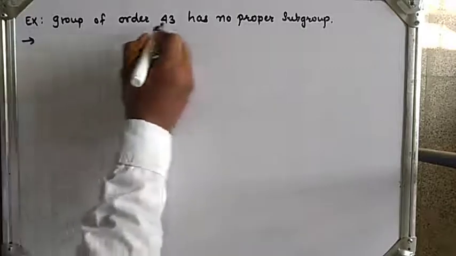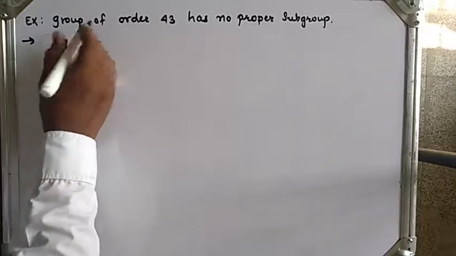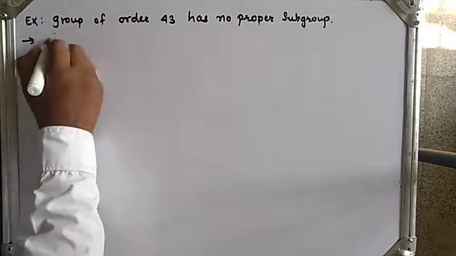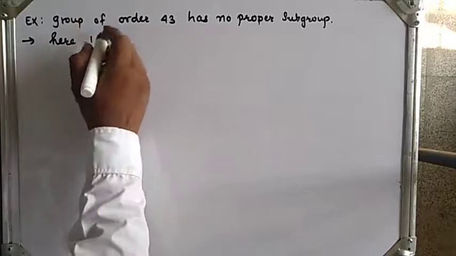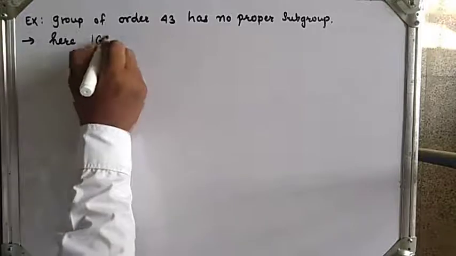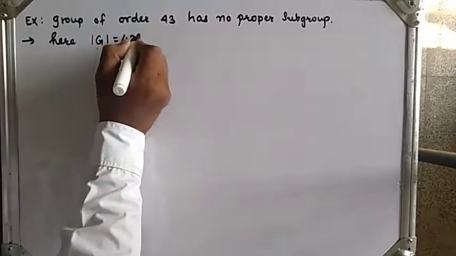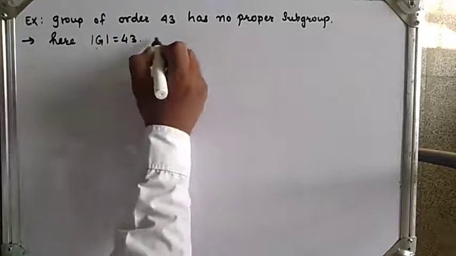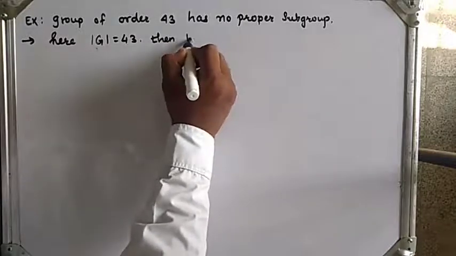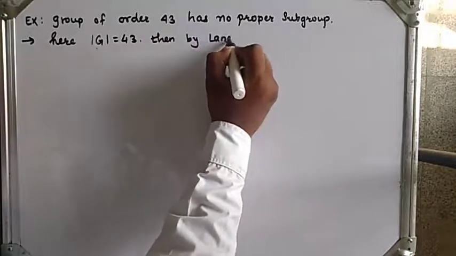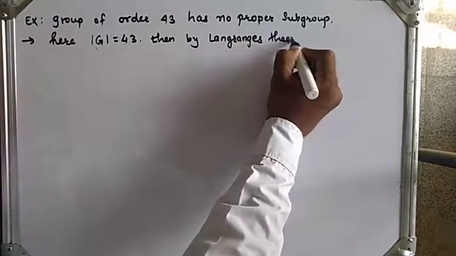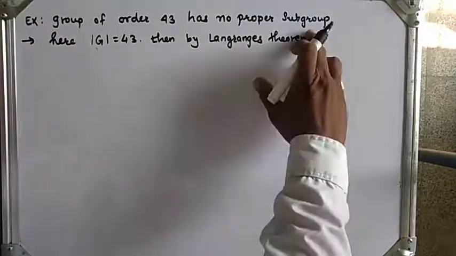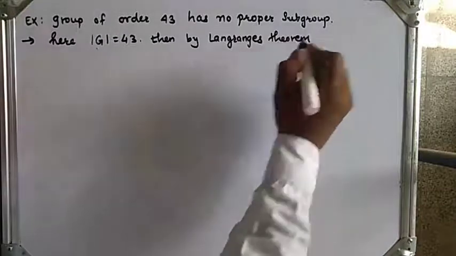So here the order of the group is 43. Then by Lagrange's theorem, Lagrange's theorem says that the order of a subgroup must divide the order of the group.